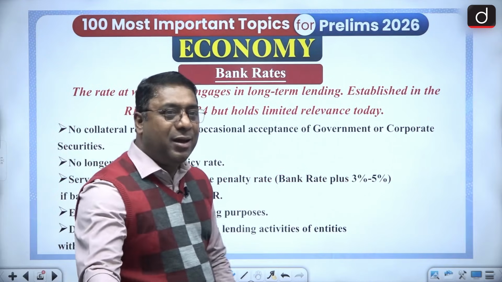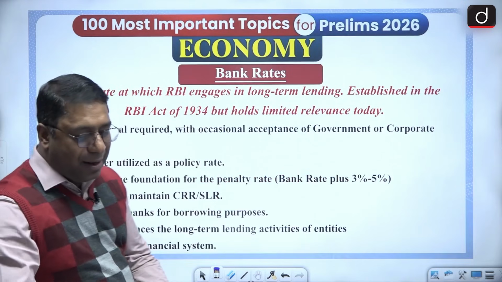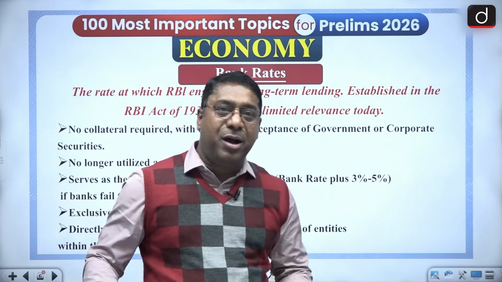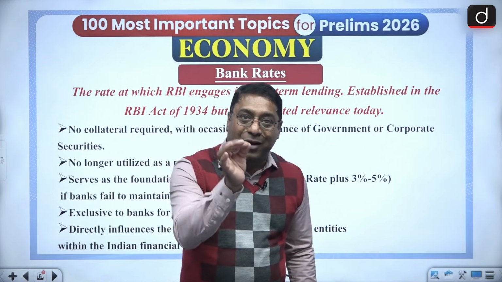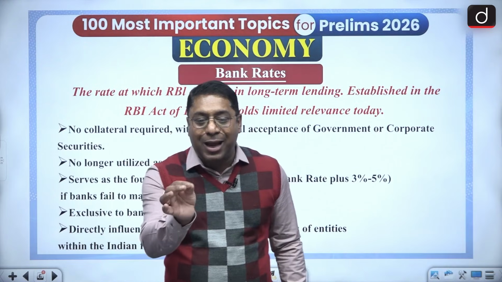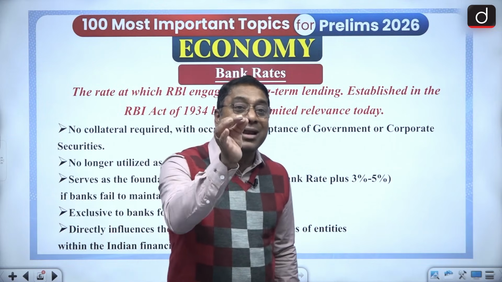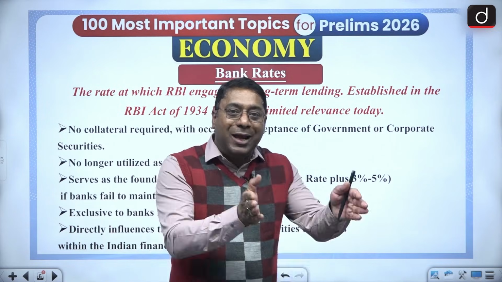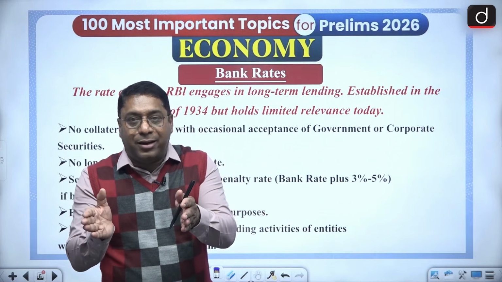And the next topic is with regard to the bank rates. Now, when I say bank rates, remember it, the bank rate is nothing else but the rate at which the RBI engages in long-term lending. So the RBI here is engaging in what? Long-term lending.